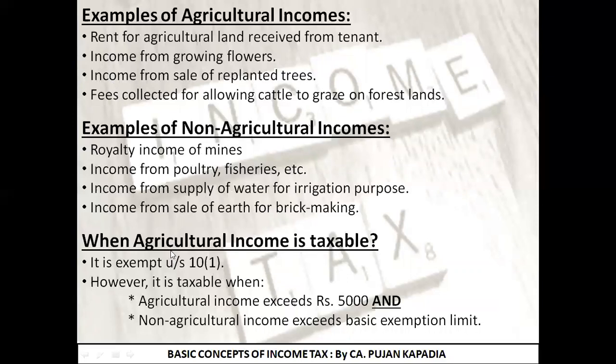At the end of this topic, I explained when agricultural income is going to be taxable and when it is going to be exempt, under which you studied that if 2 conditions are satisfied, that is, if agricultural income exceeds rupees 5,000 and at the same time your non-agricultural income exceeds your basic exemption limit, then this income is going to be taxable, or else it is exempt under section 10 subsection 1.